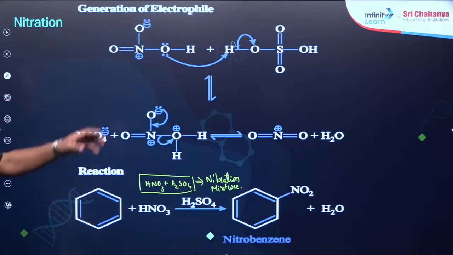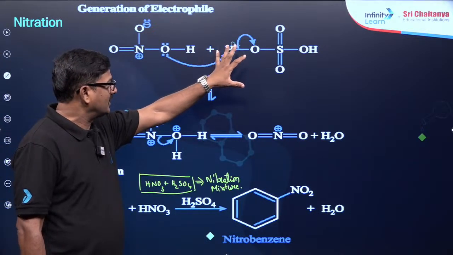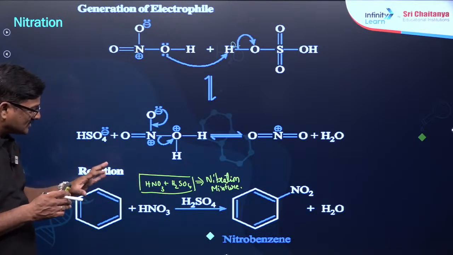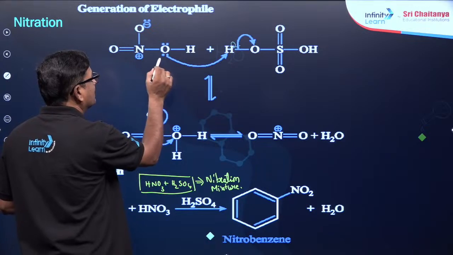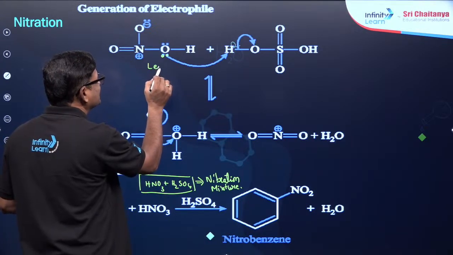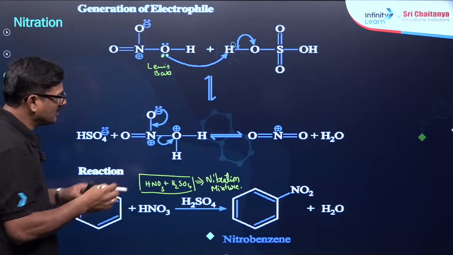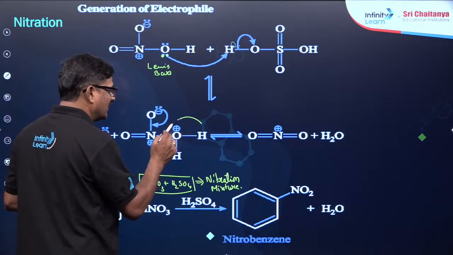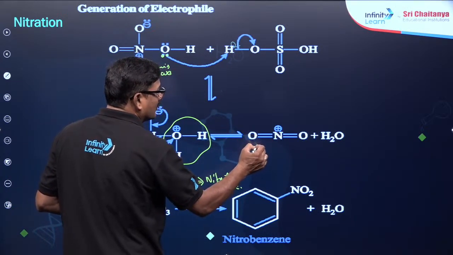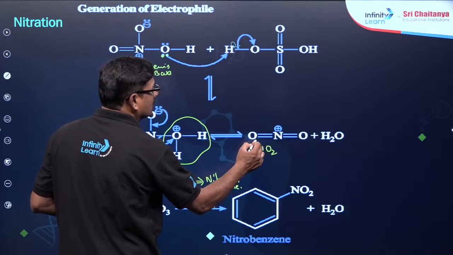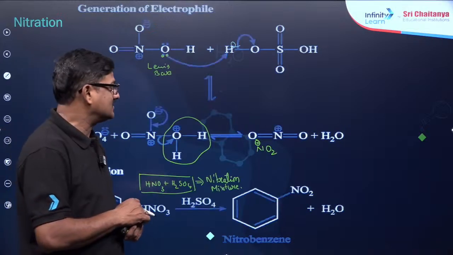So actually what happened, this nitric acid, the lone pair of electrons is given to the sulfuric acid. So of course concentrated HNO3 is a strong acid, but it is donating a lone pair of electrons, so that is called a Lewis base. Can you believe it? Now OH becomes a poor leaving group, now it is a better leaving group. So the entire part is a good leaving group, lost as a water molecule. You are going to get a nitronium ion. You can say it is NO2 plus, the nitronium ion, which acts as an electrophile. है ना? Nitronium ion acts as an electrophile.